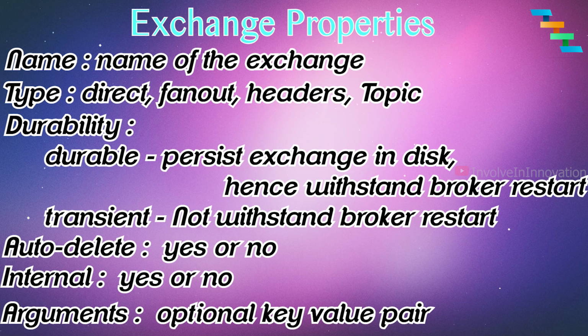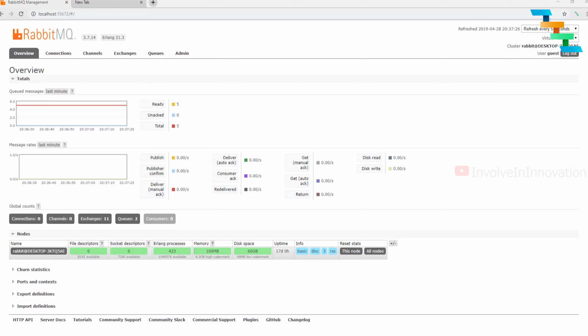Arguments. Here you can add the arguments. We can declare the alternate exchange here. We can see more about the alternate exchange in the exchange chapter. Now we will create an exchange. We can create an exchange and define a binding directly from the code or through the UI tool. Here we will create a simple exchange from the user interface.